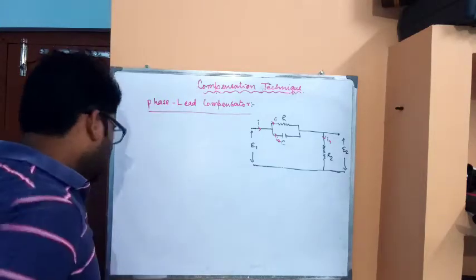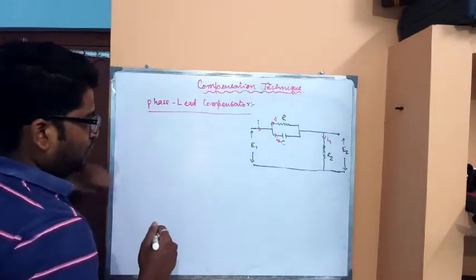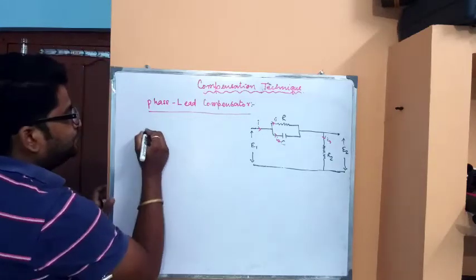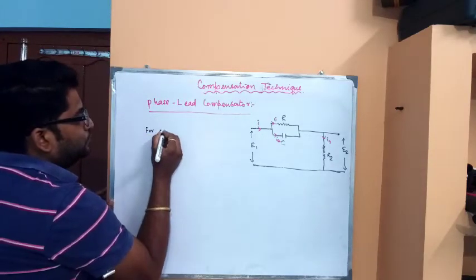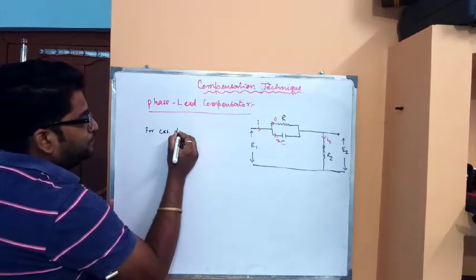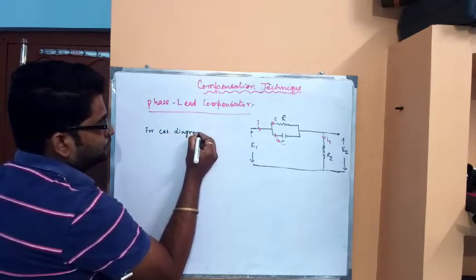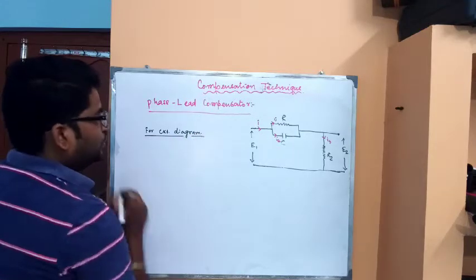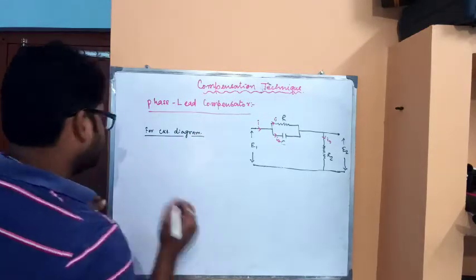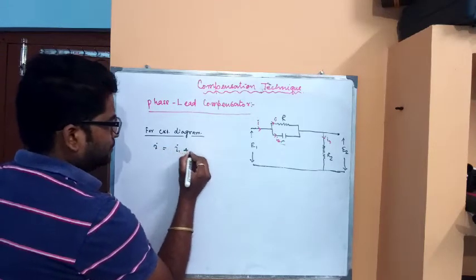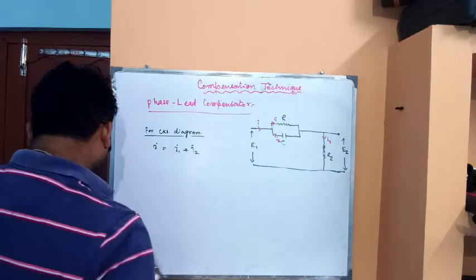Now from this circuit diagram we can clearly observe that the circuit current I is equal to I1 plus I of 2.